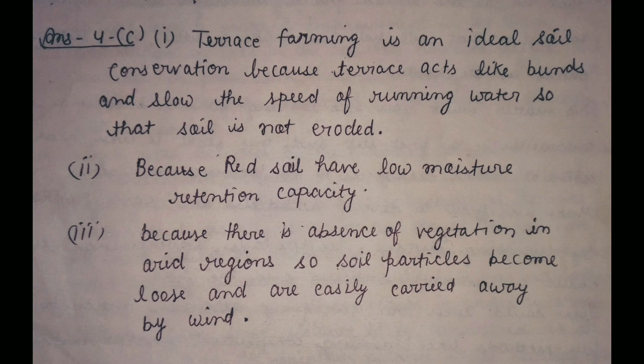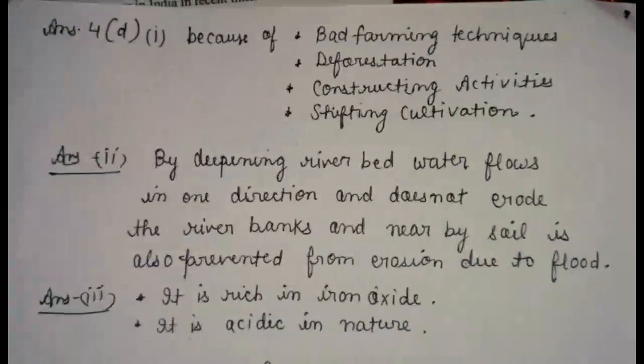Next was the brief answer of the following. Mention one way in which man is responsible for soil erosion. Of the four ways, you can write any one: bad farming technique, deforestation, construction activities, shifting cultivation. Next question, how can deepening of a river bed help in preventing soil erosion? By deepening the river bed, water flows in one direction.